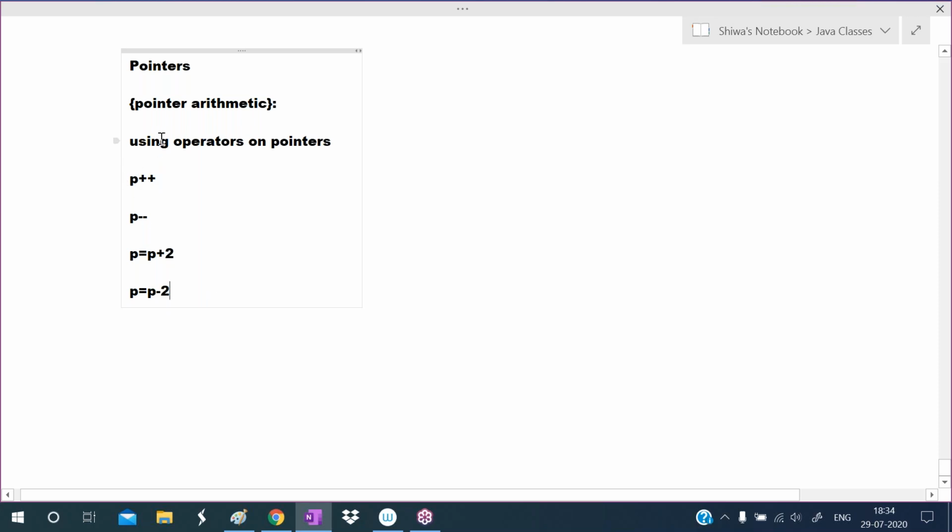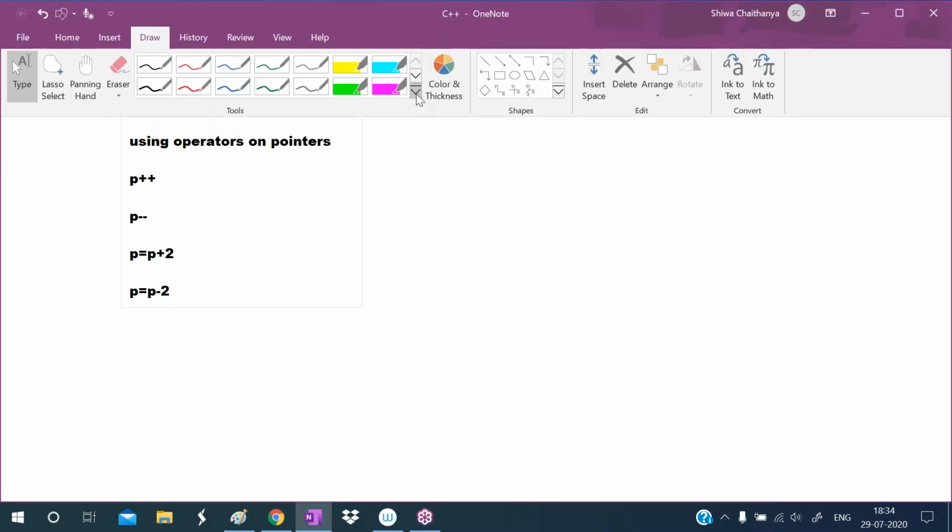Okay, so using operators on pointers is called what? Pointer arithmetic. This pointer arithmetic concept is very dangerous. How is it very dangerous? See here. For example, observe carefully here.